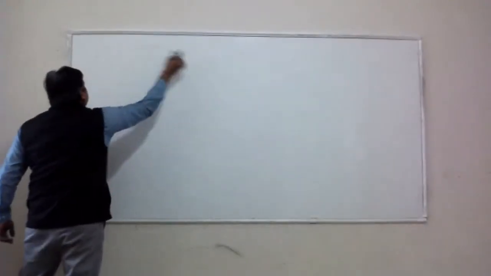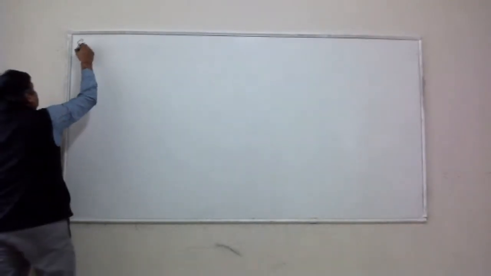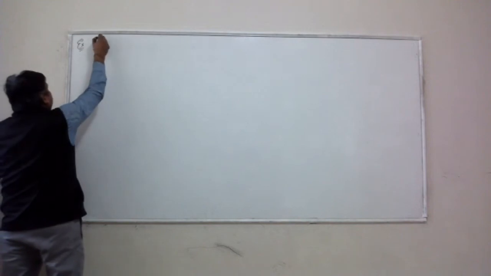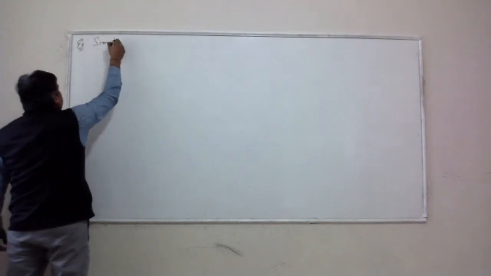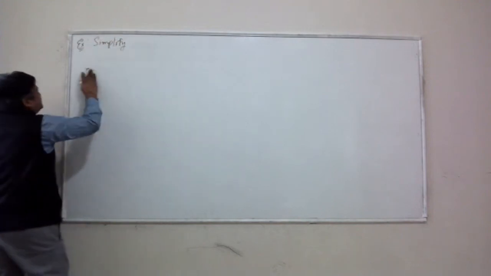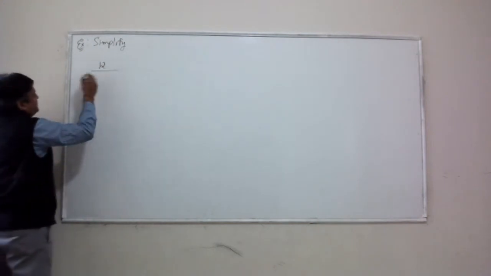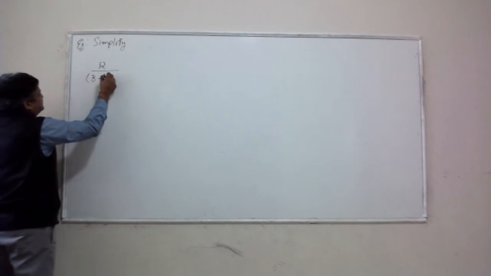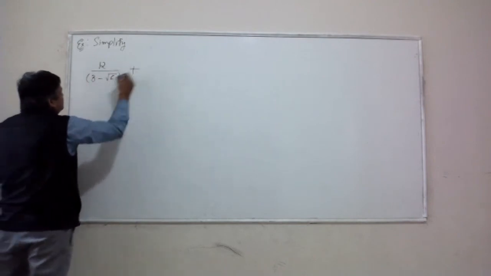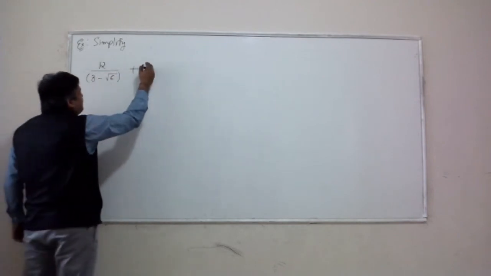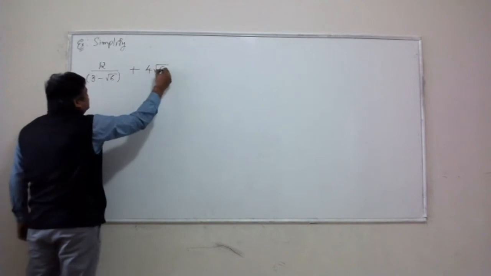Let's say I want to simplify this expression: 12 over 3 minus square root of 6, plus 4 square root 6.